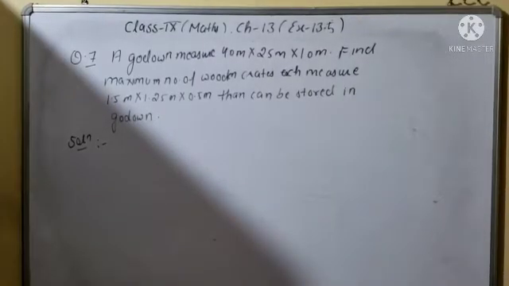Question number 7. A godown measures 40 meter, 25 meter into 10 meter. This is like a cuboid whose measures are given: 40 meter, 25 meter and 10 meter. Means length, breadth and height are given. Find the maximum number of wooden crates, each measuring 1.5 meter, 1.25 meter and 0.5 meter, that can be stored in the godown.